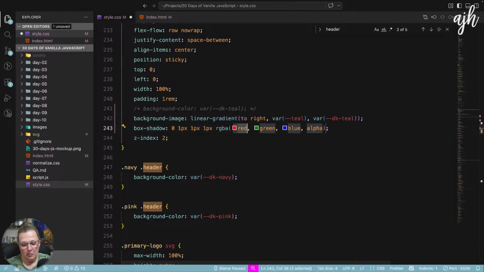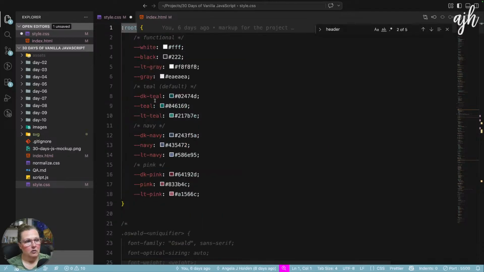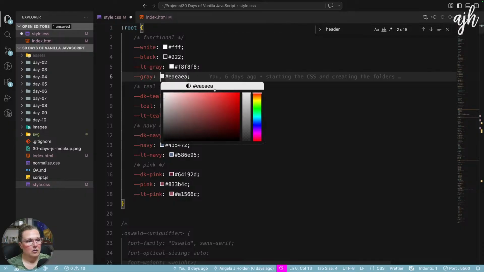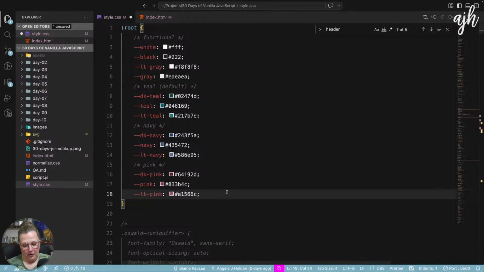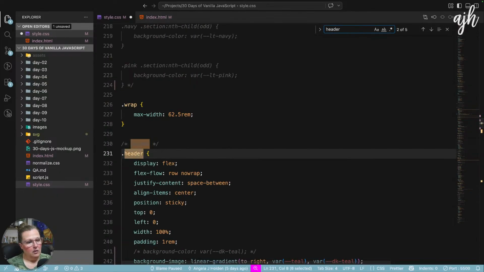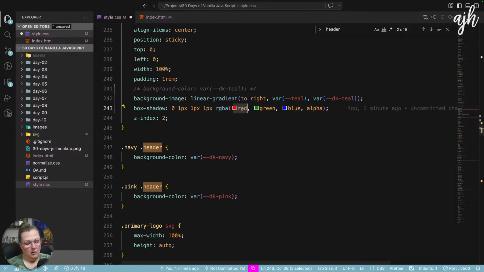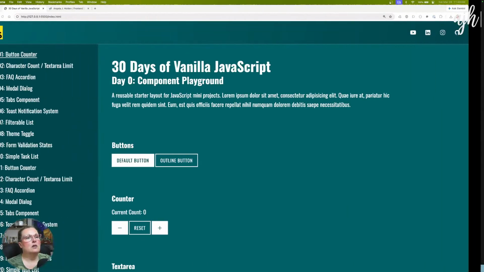And then we need the RGBA value for this color gray. 234, 234, 234. Okay. And then normally I put in my alpha transparency at around 10%.